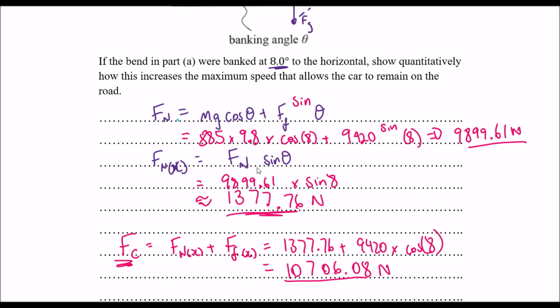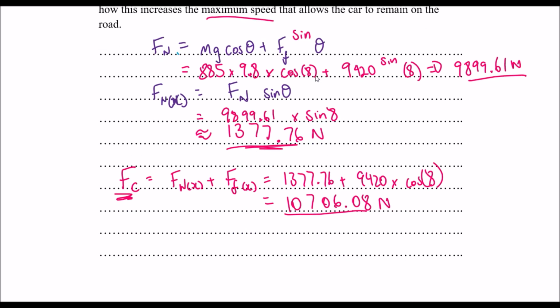If you actually have a look at our original friction force, we're already much higher in terms of the friction force of a horizontal road in comparison to a banked road. So you can sort of tell from that already that a banked road will allow you to travel at a much higher velocity, because if you have a stronger or greater net force pulling you in, you have the ability to drive a lot faster and maintain the same radius.